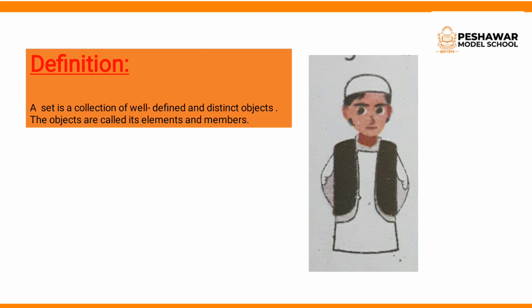And distinct objects means that all the students of class 6 differ from one another, according to their face, their height, their weight, etc. Clear? So in the set definition we have two words, well defined and distinct. Now it is clear what is meant by well defined and by distinct objects. The objects are called its elements and members.